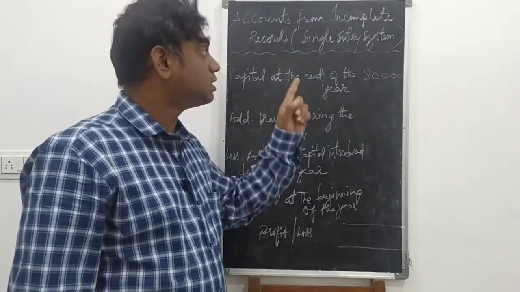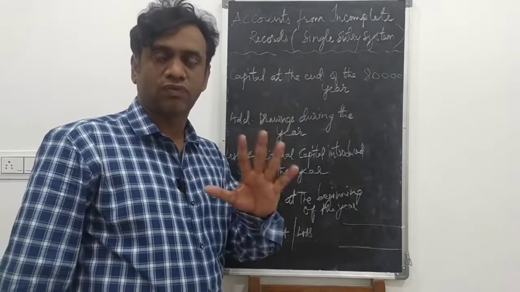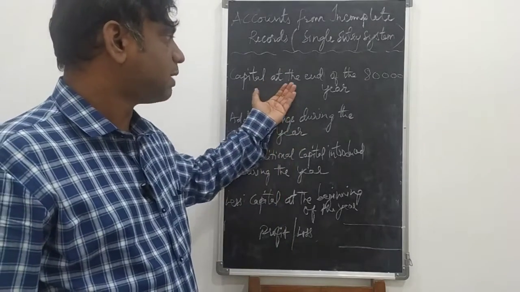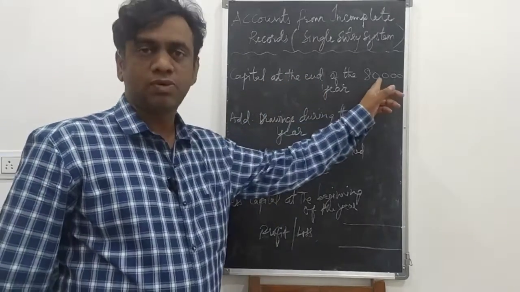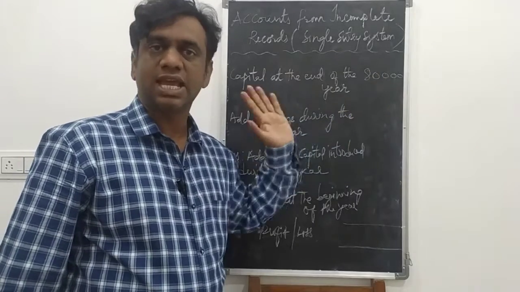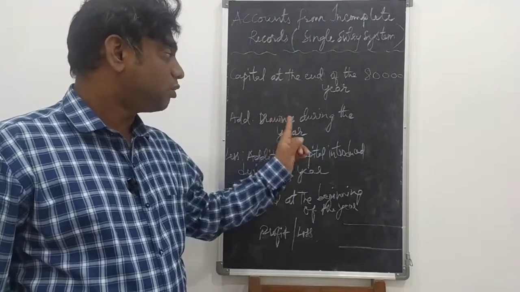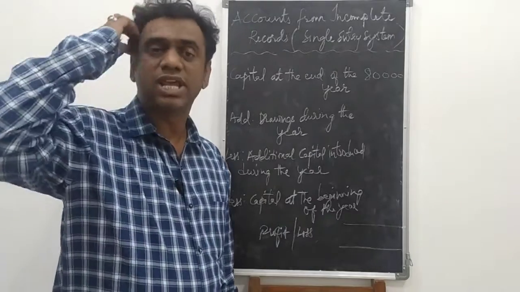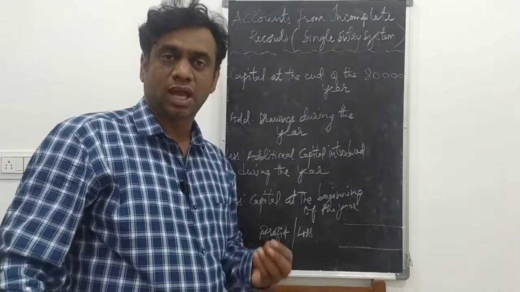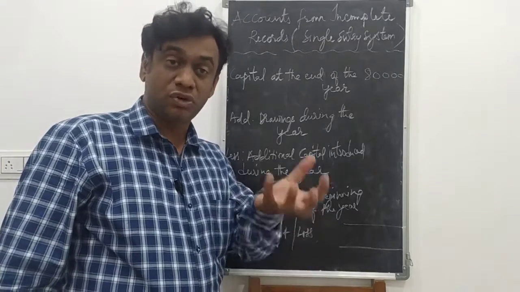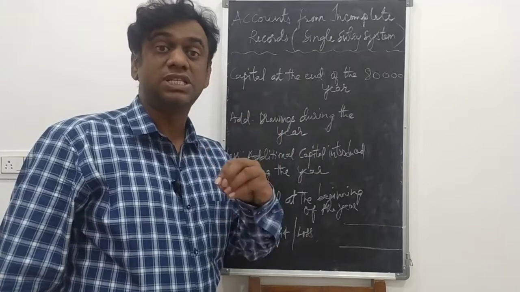So the statement of affairs to find out the profit and loss, this is the formula: capital at the end of the year. For example, we have taken capital at the end of the year as 80,000. Add drawings during the year. Drawings is nothing but the amount or the goods withdrawn from the business for personal use.